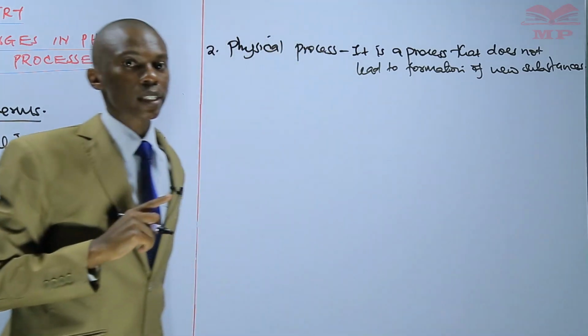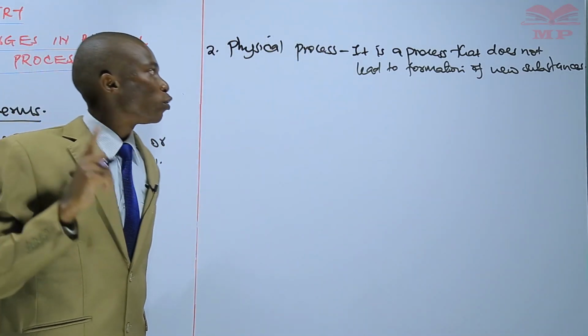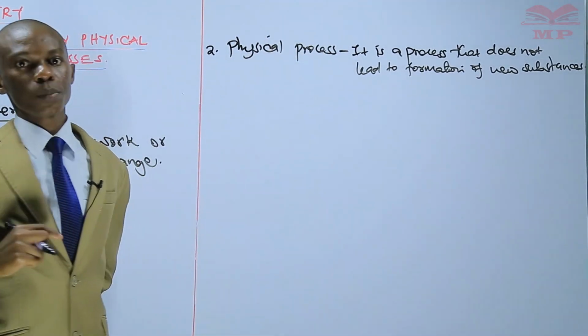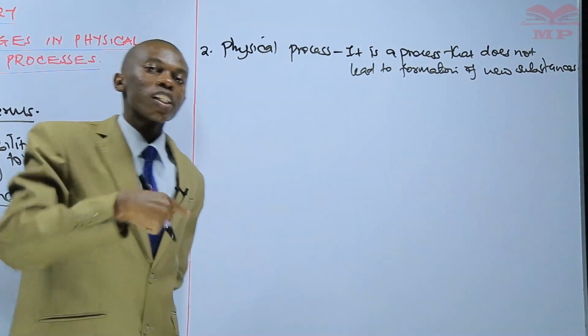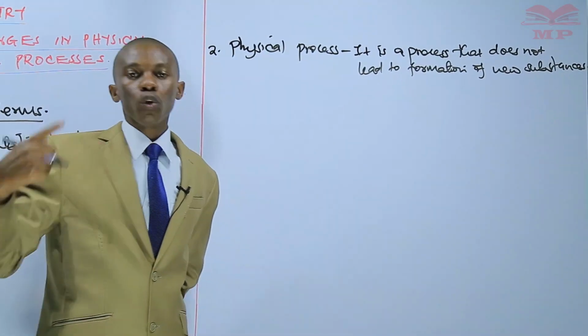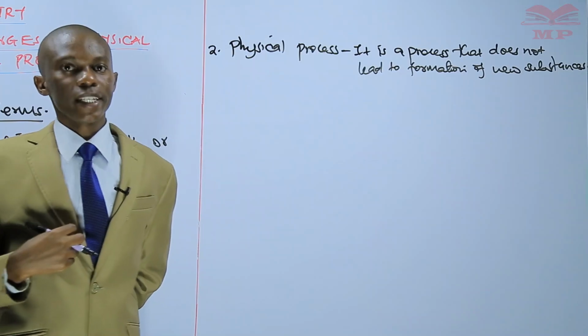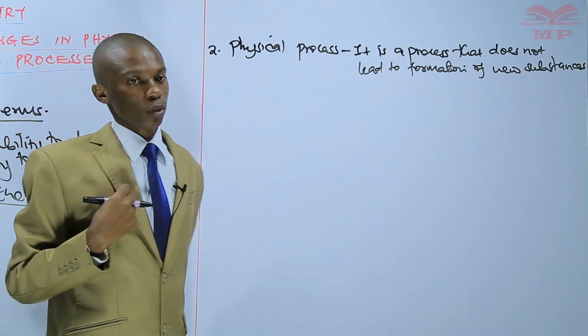So the substance before will always be the substance at the end of the reaction. For example,